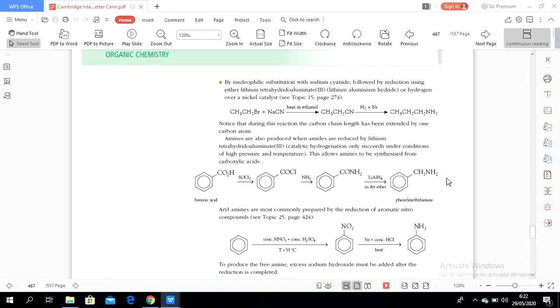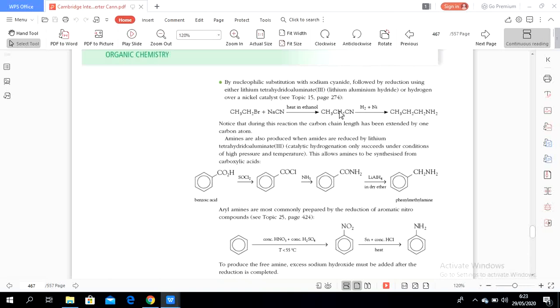Let's see the reaction. Halogenoalkanes react with sodium cyanide. Sodium cyanide is the reactant. Heat in ethanol. Ethanol is the solvent. Heat is the condition. And then it will produce a cyanide. This cyanide undergoes a reduction reaction with hydrogen in the presence of nickel catalyst and will form an amine.